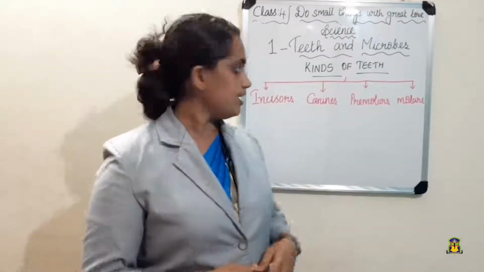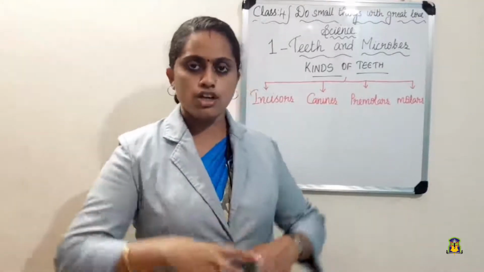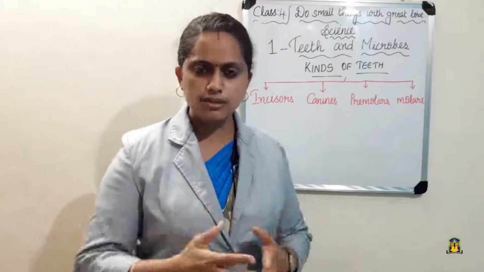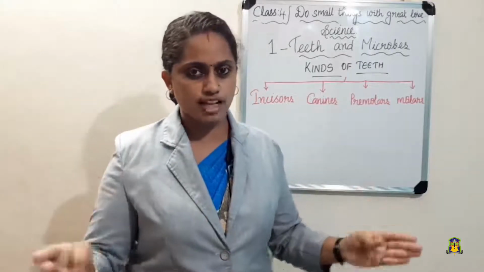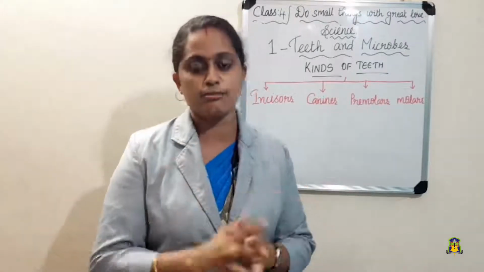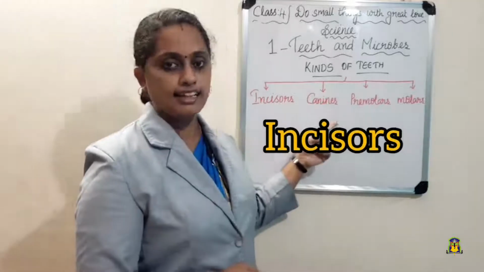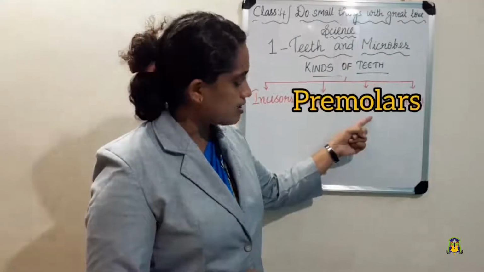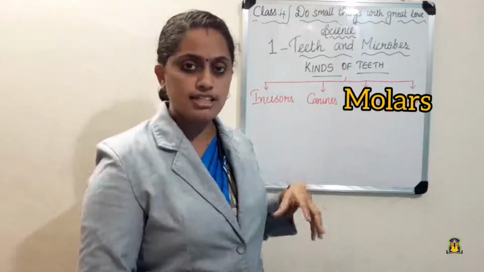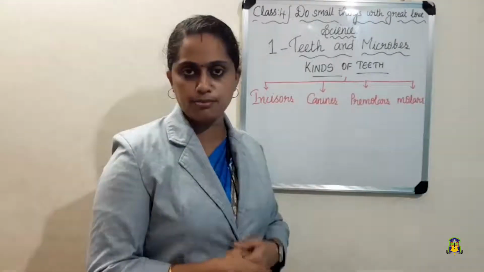Now, let us see the different kinds or types of teeth. For a grown-up person, there are mainly 4 different types of permanent teeth. Do you know which they are? Yes, this is a new term for you. You have to learn this: incisors, canines, premolars and molars. Let us see which teeth are called incisors, canines, premolars and molars.